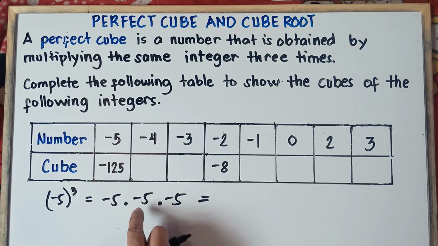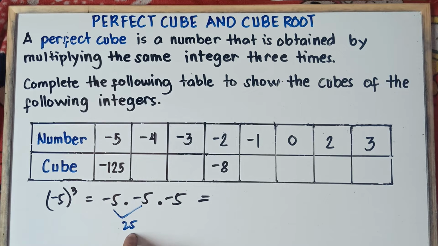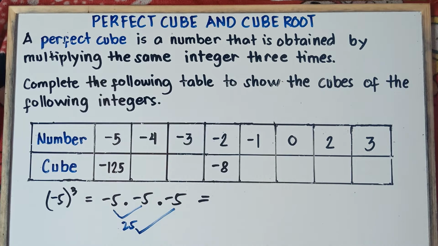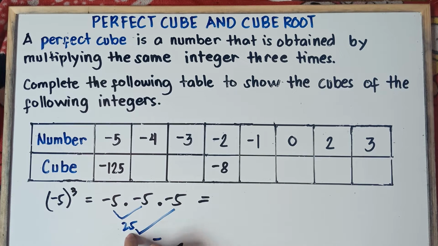So negative 5 times negative 5, that would be positive 25. Once again, this is positive 25 if you multiply this. Negative times negative is positive. 5 times 5 is 25. Do not forget, class, multiplying same signs, the answer is positive. Negative times negative is positive. Then 5 times 5 is 25. And then 25 times negative 5. Positive times negative is negative, unlike signs. Positive times negative is negative. 25 times 5, that's negative 125. That's why you have negative 125.